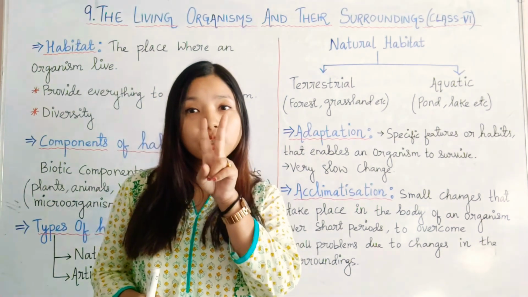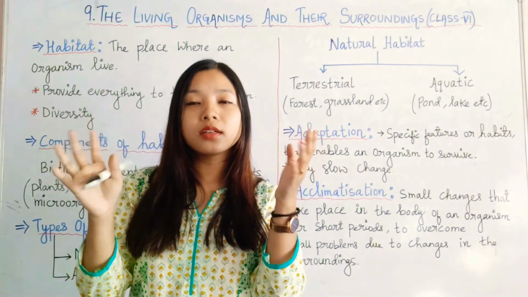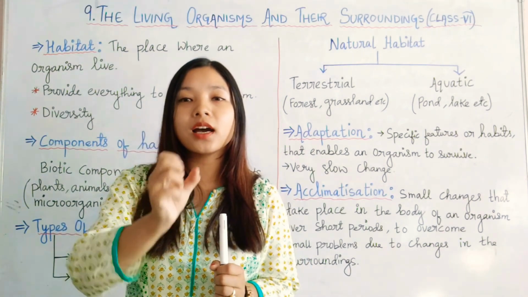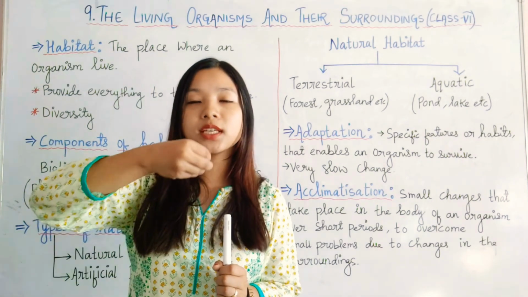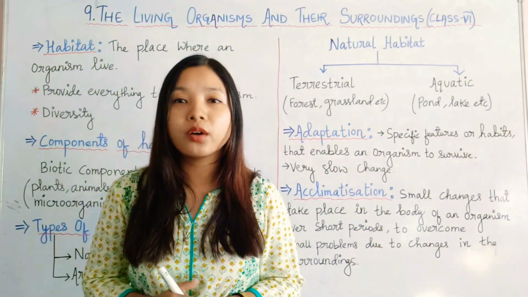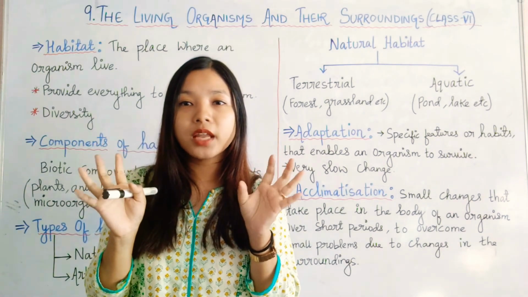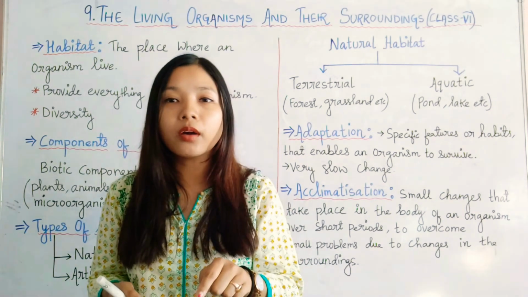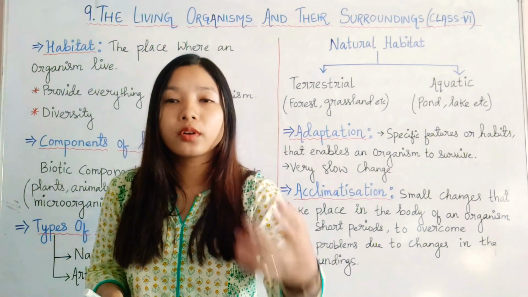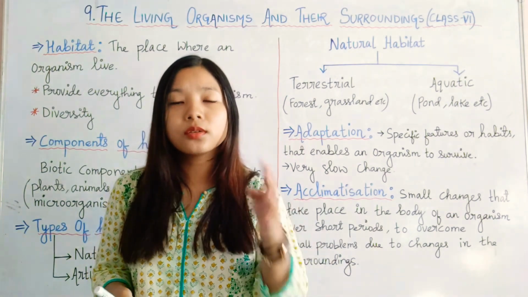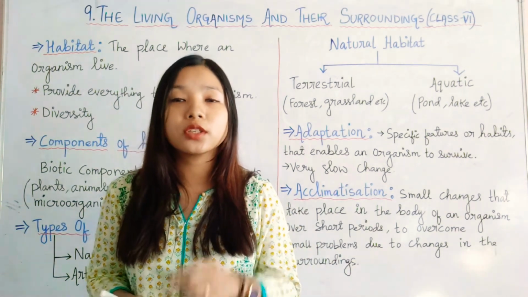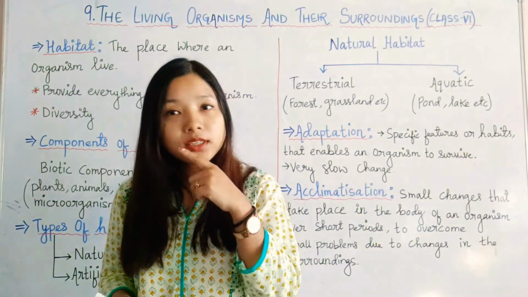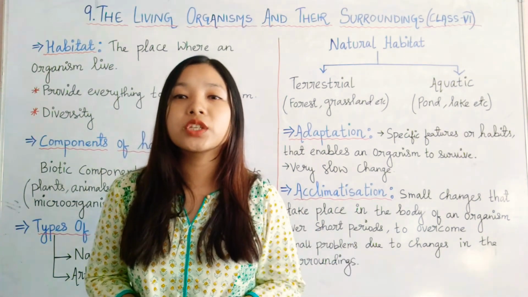But we use only 2 legs to walk and 2 of the limbs of ours are used for grasping things, like grasping a pen, grasping something like a glass, eating food. So you can take the food with your hand and put it in your mouth. So this grasping nature of our hand is our adaptation. And the 4 legs of the dog, it needs to run very fast for getting its food or various purposes. So that is the dog's adaptation. The dog has a very sharp nose, so that will help it to find its food. So the strong sense of smell is the adaptation for the dog.